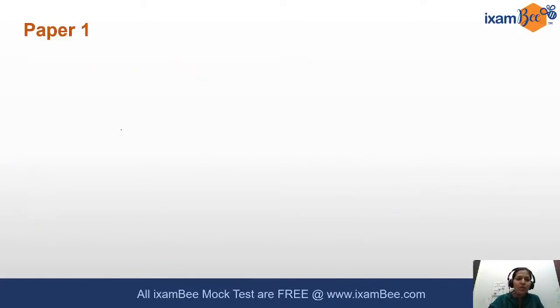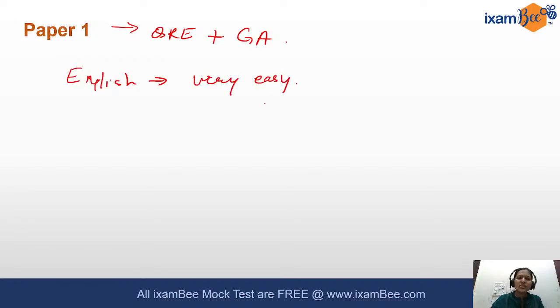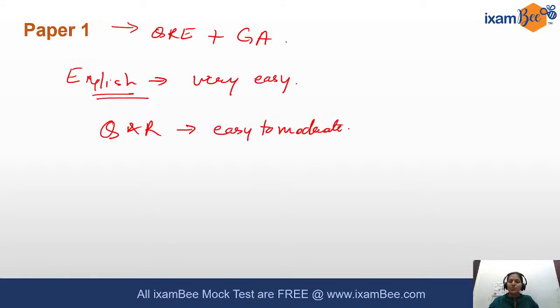So first let me talk about paper 1, which was your QRE and your GA paper. In QRE, if I start with the easiest aspect, English was very easy. Direct questions, all expected lines. Anybody could have done it. Almost everybody is talking about 100% accuracy in English. When we talk about quant and reasoning, the paper was easy to moderate. If you have practiced well, you found it easy. If you have not practiced too much, then students are finding it moderate.